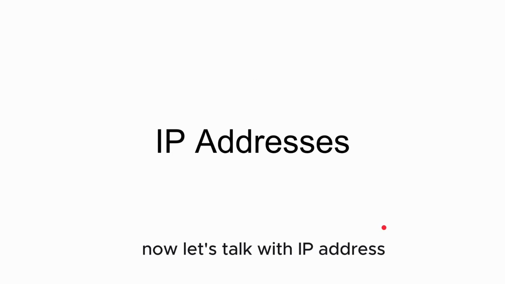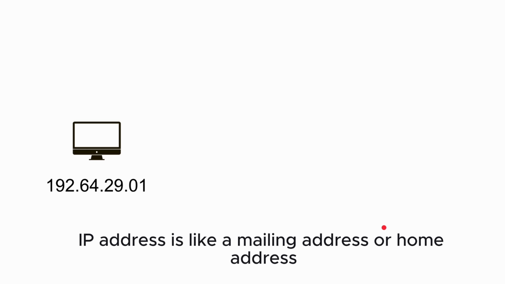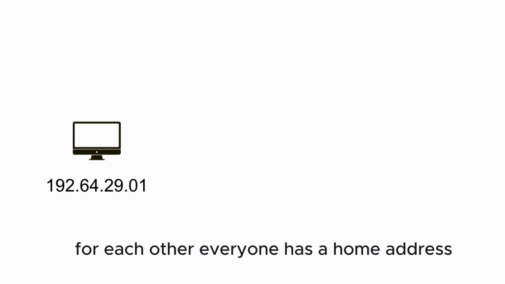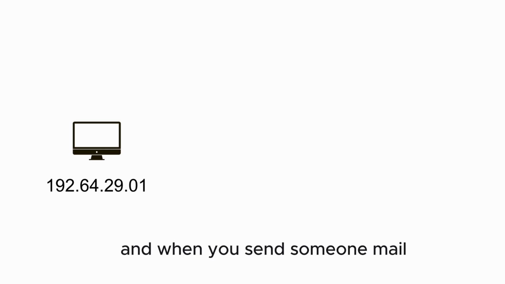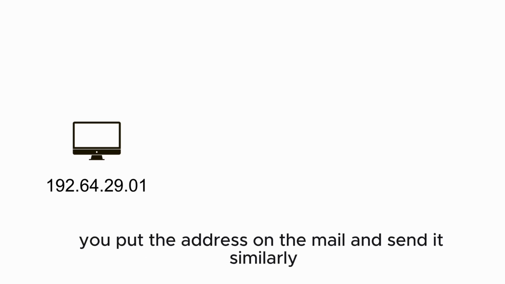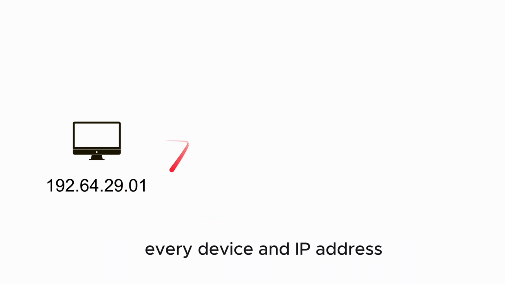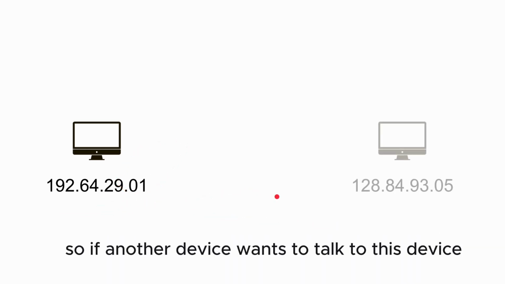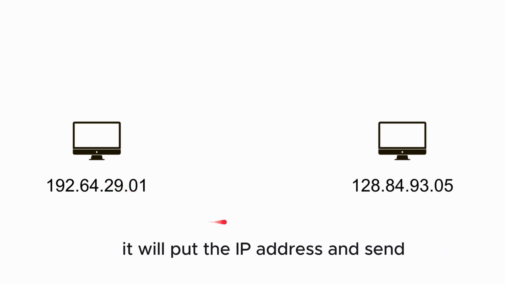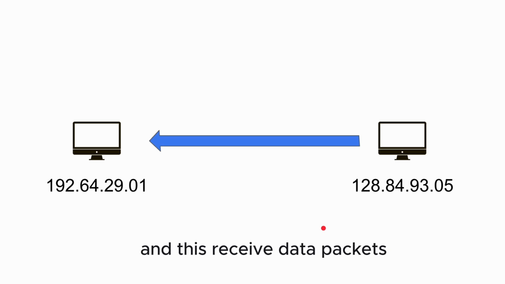Now, let's talk about IP address. An IP address is like a mailing address or home address for each host. Everyone has a home address, and when you send someone mail, you put the address on the mail and send it. Similarly, every device has an IP address to communicate on the Internet. So if another device wants to talk to this device, it will put the IP address and send and receive data packets.